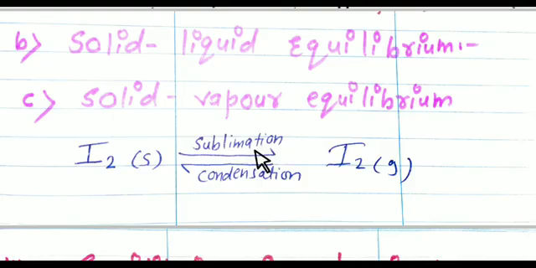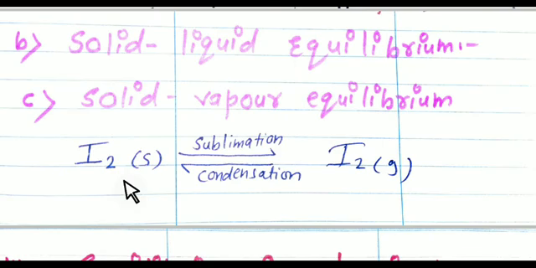Here you can take a very common example of iodine. You just take an iodine crystal. Always remember, iodine is a volatile component. So whenever you take an iodine crystal in a closed vessel and observe its color intensity, after some time the whole vessel gets filled up with violet color vapor. The intensity of the violet color vapor becomes stable after a certain time.